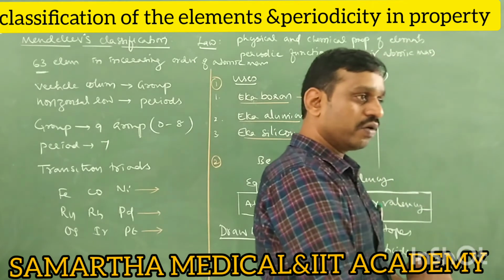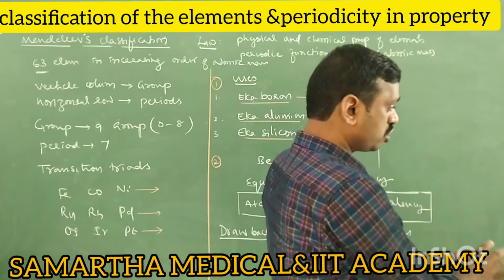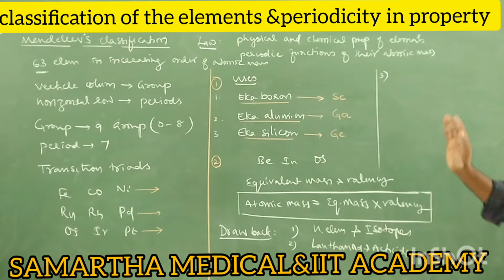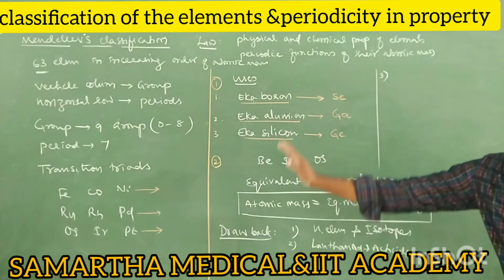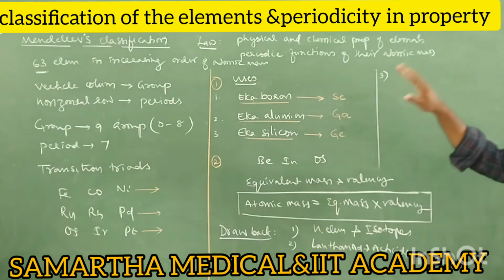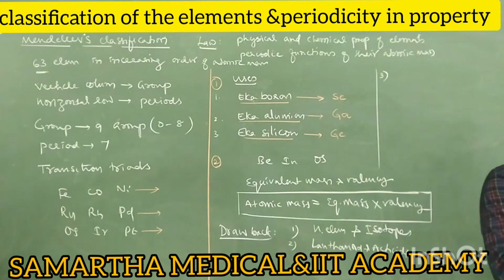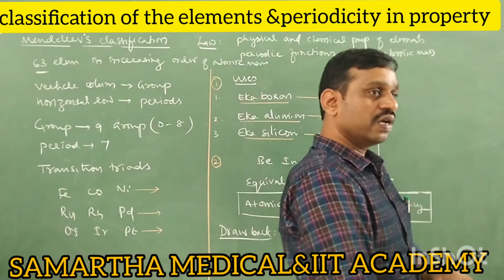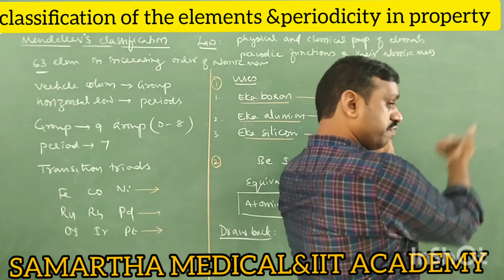Actually, it's not supposed to be. Why? This classification is purely based on atomic mass, no? So the element which has less atomic mass has to come first, more atomic mass later. This is supposed to be the classification.